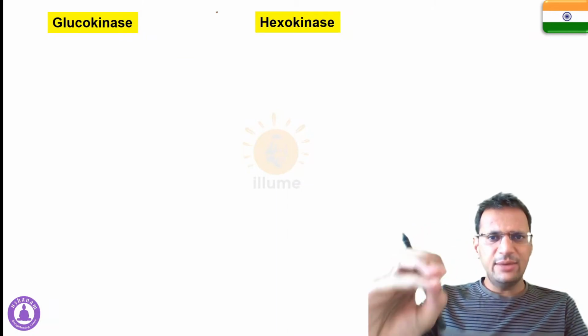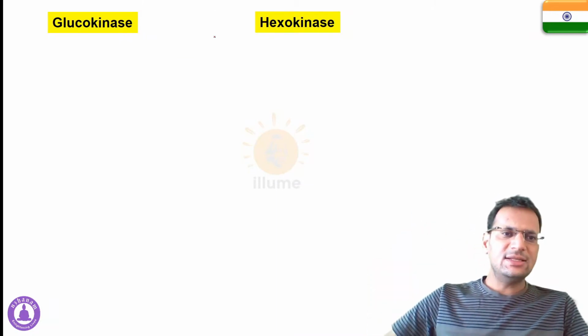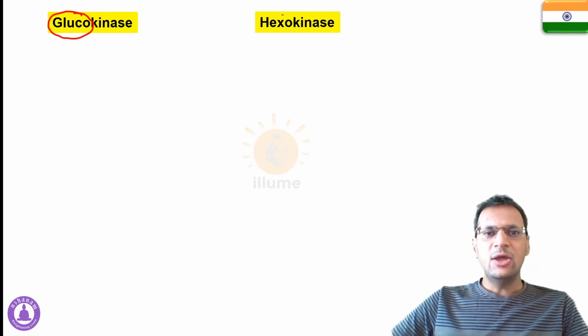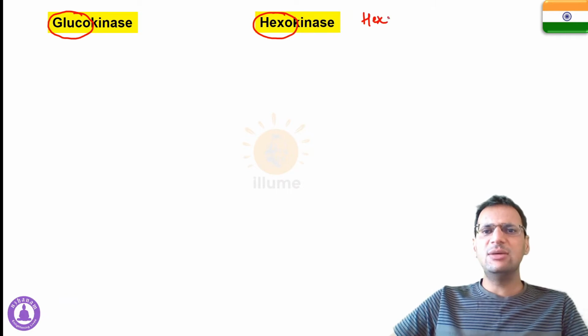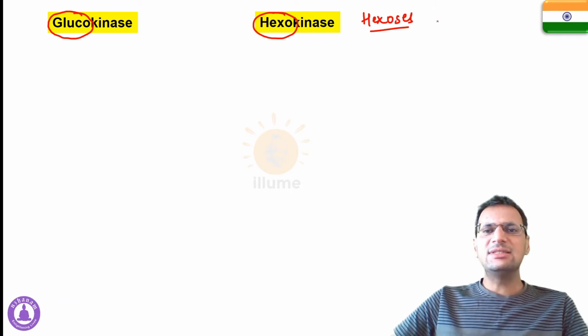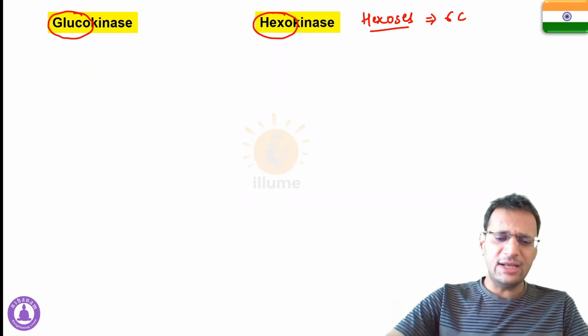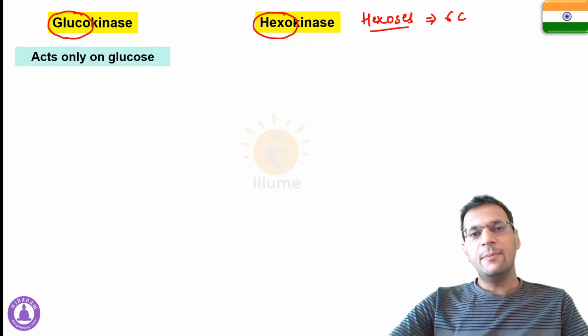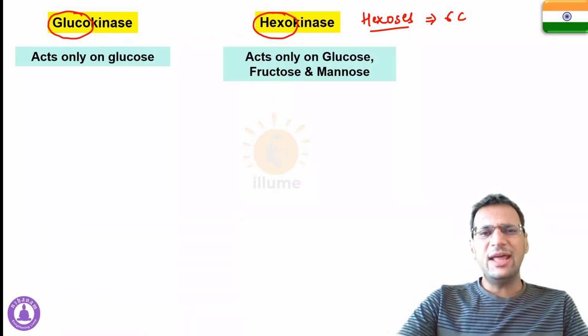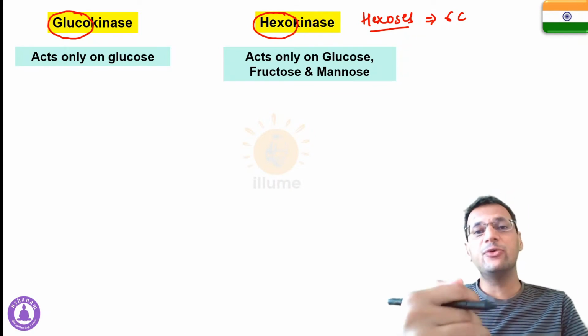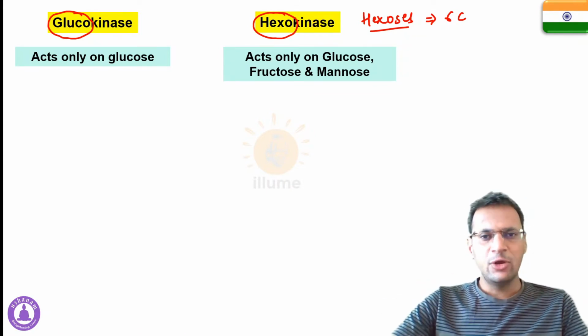As the name suggests, glucokinase can act only on glucose, but hexokinase will act on different hexoses. Hexoses are monosaccharides with 6 carbons, like fructose, glucose, mannose. Hexokinase phosphorylates them into their respective phosphates.